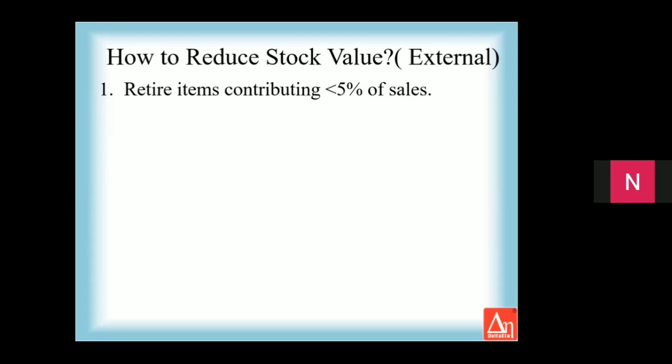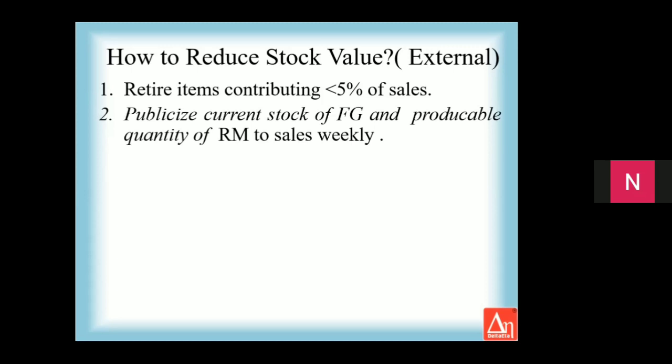So first thing is how to reduce stock value. Retire items contributing less than 5% of sales. Have a weekly or daily correspondence with sales, informing them what is the current stock of FG and what is the producible quantity of raw materials available with you in stock. This is a big tool for the sales department